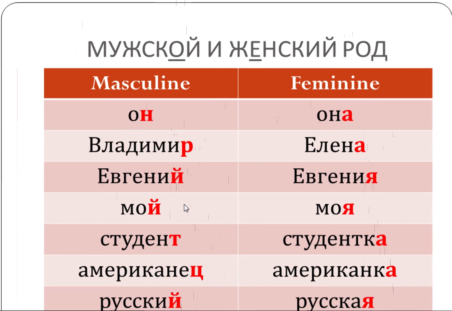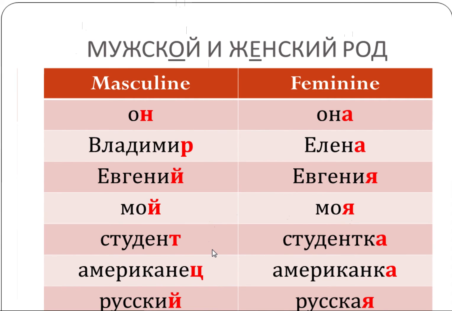So it's really important to know gender of nouns in Russian, because if you want to describe them in any way, use any kind of describing words with them, like the possessive word my, you need to choose the right form of that word to match gender. So if, for example, I'm talking about my brother, брат, which is going to be a masculine word based on meaning and based on the last consonant т, I would say мой брат. If I want to talk about my sister, сестра, which ends in а, again based on the meaning and on the ending, I know it's a feminine word, I need to use the feminine form of my and say моя сестра.